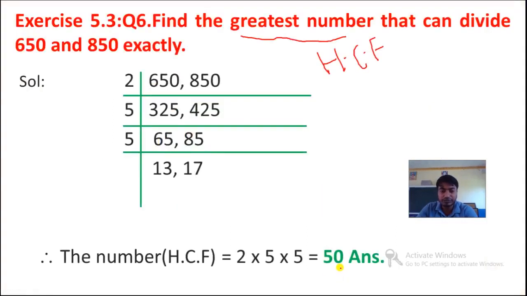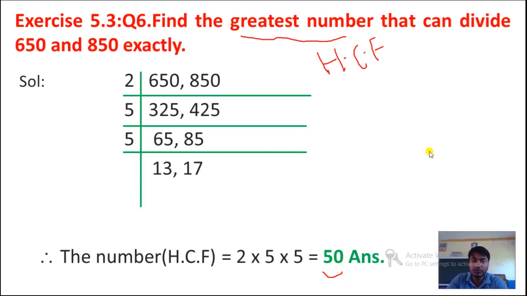Clear to you? 50. This is the answer of this question. That means 650 and 850 exactly we can divide by 50. Clear to you? So children, today whatever I have discussed with you, I hope each and everything is clear to you. Thank you.